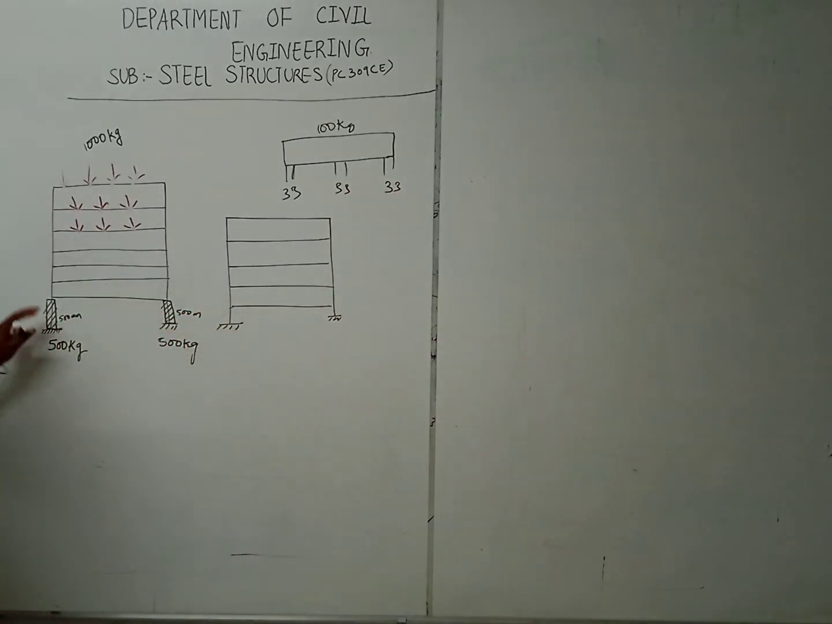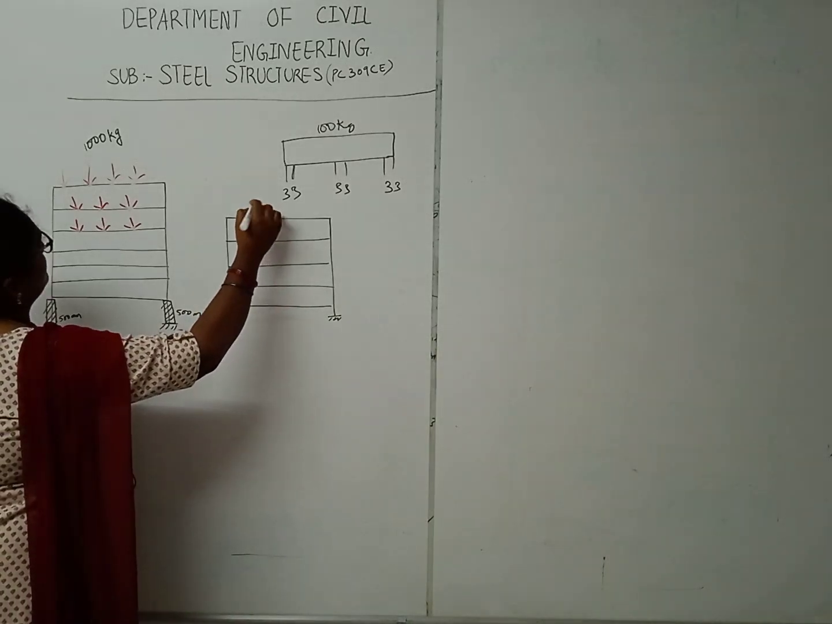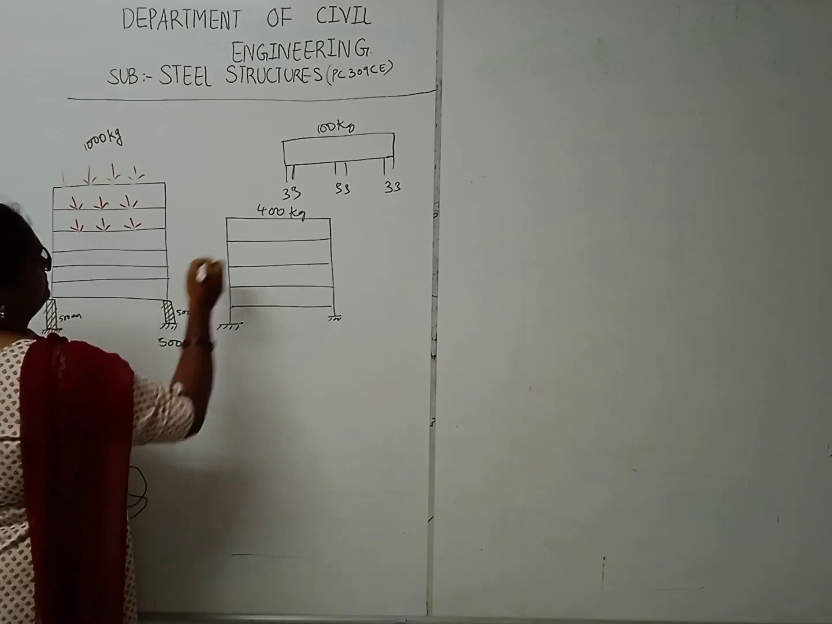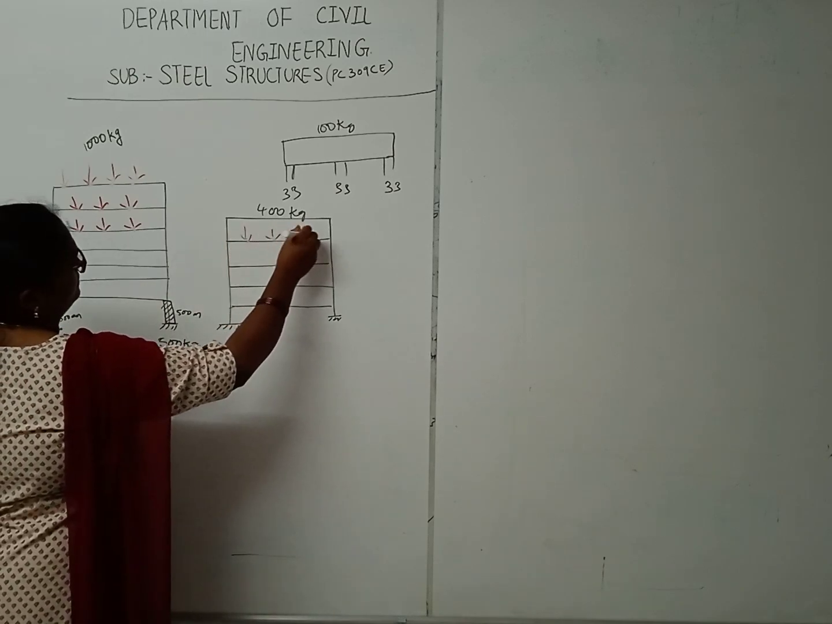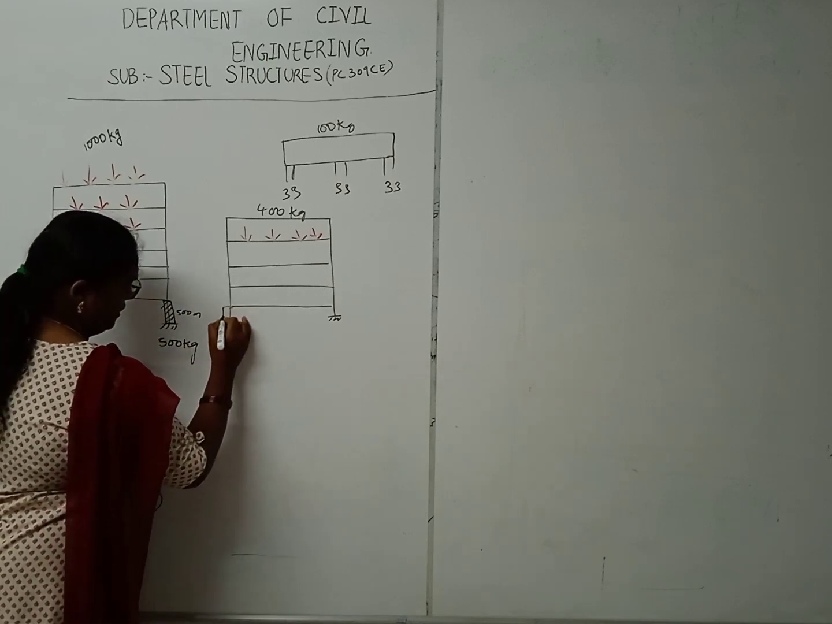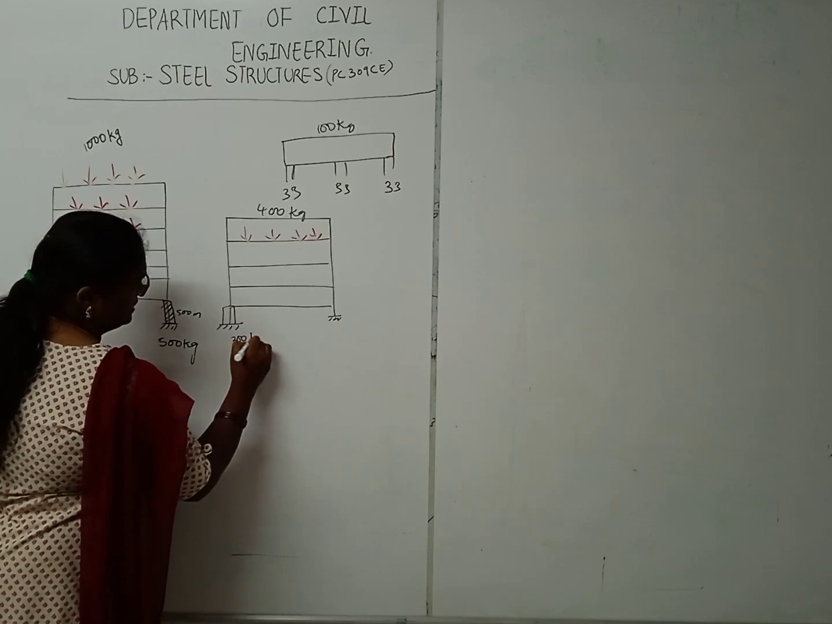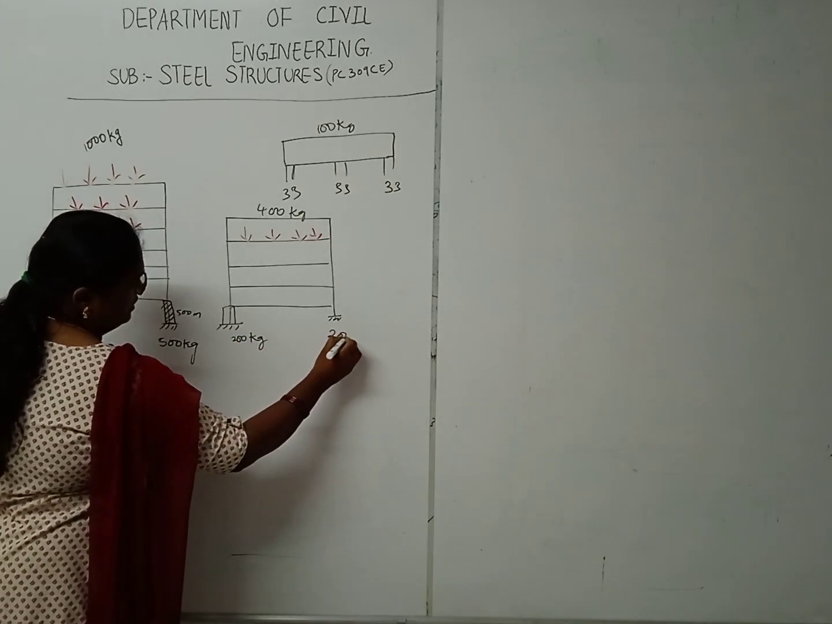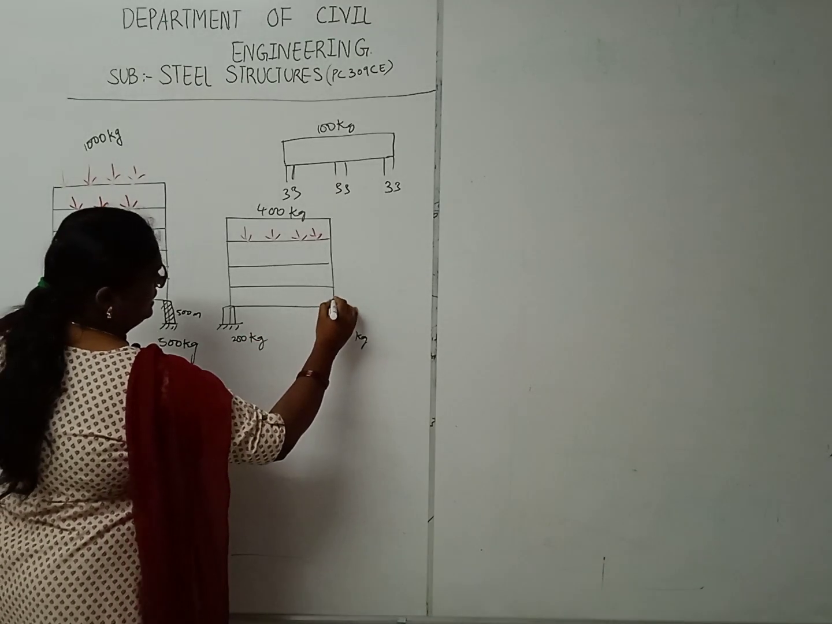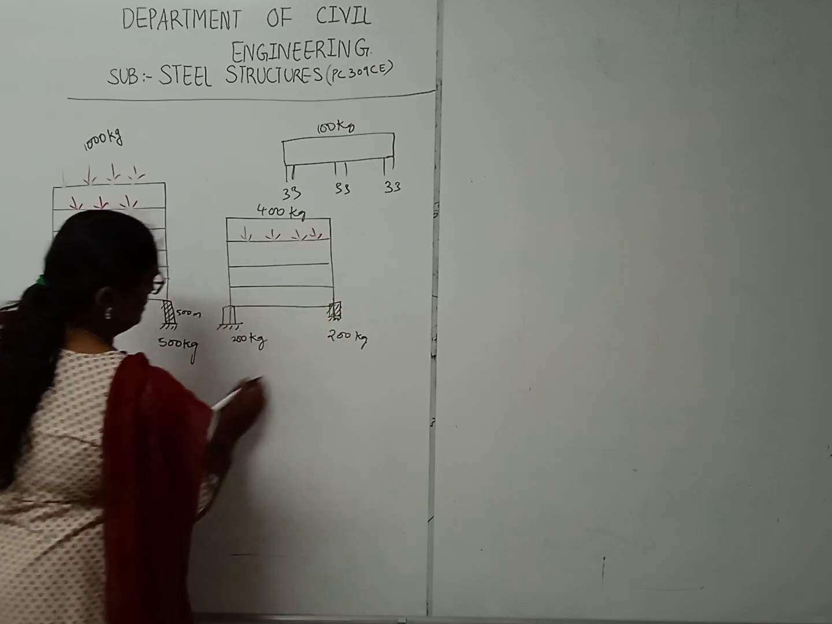Even in this, for example, I am taking a 400 kg load being transferred. So each footing or column should be capable of taking 200 kg load. That is called design.